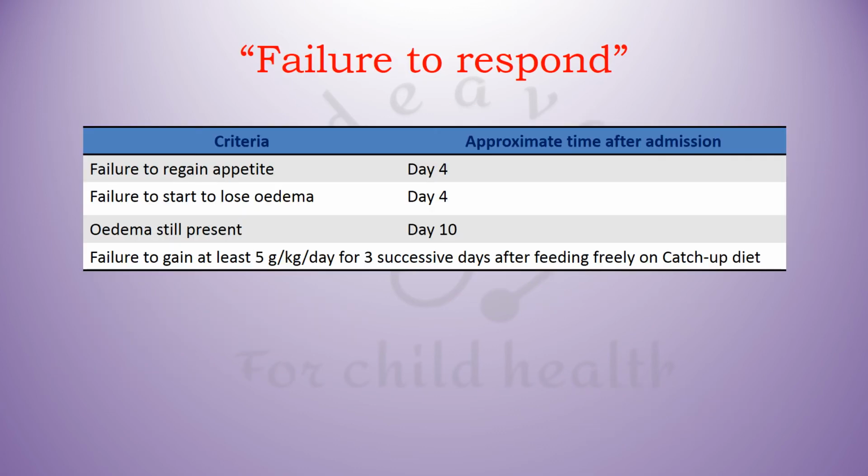Now, failure to respond is defined by the following 4 criteria. That is, failure to regain appetite by day 4, failure to start losing edema by day 4, edema continuing to be present by day 10, and failure to gain at least 5 gram per kg per day for 3 successive days after feeding freely on catch-up diet.